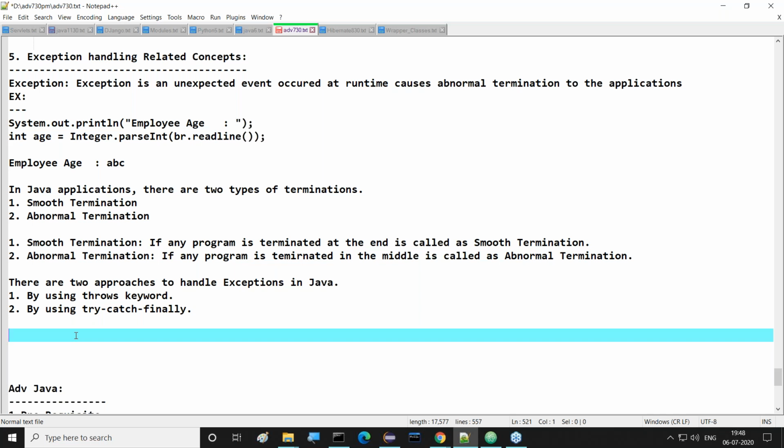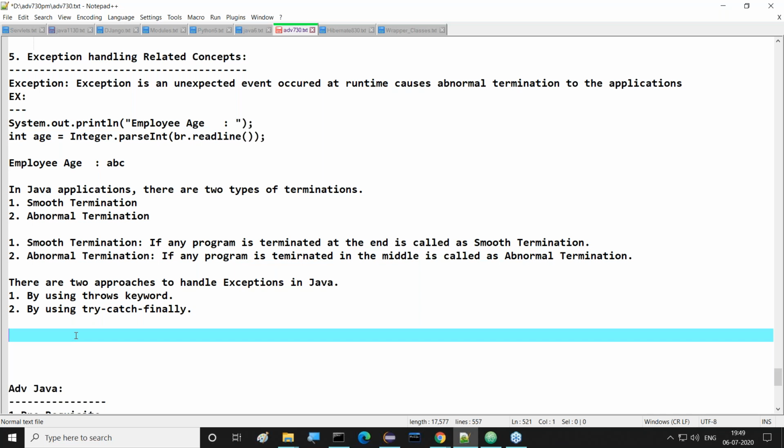Next one is, in our applications, 2 types of terminations are available. One is a smooth termination, and the other one is abnormal termination. What is smooth termination? If the program is terminated at the end of the program, that is called a smooth termination. And abnormal termination is which one? If the program is terminated in the middle of the program execution, then it is called abnormal termination.